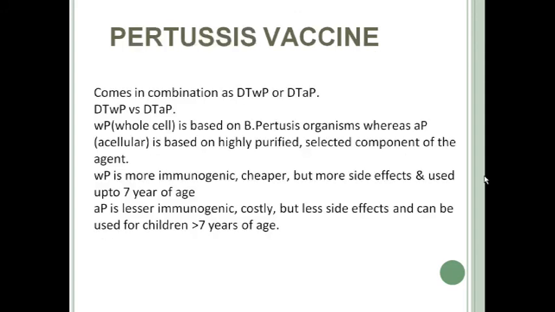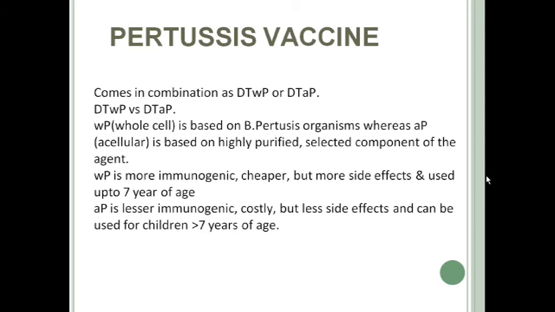Okay. Next is the pertussis vaccine. As we have discussed, the pertussis vaccine comes in combination with other vaccines like tetanus and diphtheria vaccines, so in DTwP and DTaP. DTwP contains whole cell pertussis vaccine, whereas DTaP contains acellular pertussis vaccine. wP means whole cell, and it is based on Bordetella pertussis organisms, whereas acellular vaccine is based on highly purified selected components of the agent.